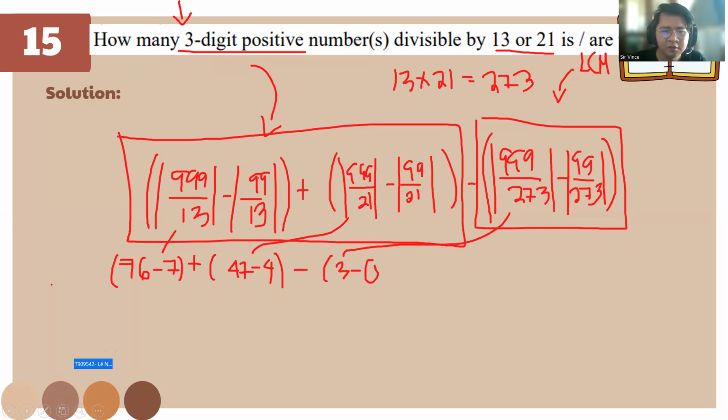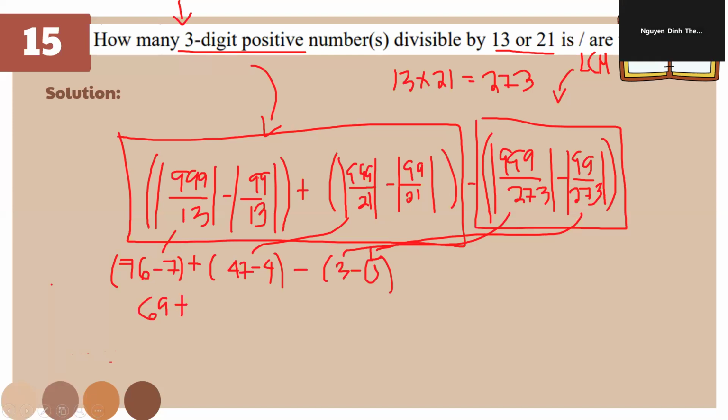Then absolute value. So we have here 69, it's 111? No, 109. Okay, very good. So this is actually 112 minus 3. So the answer is 109.